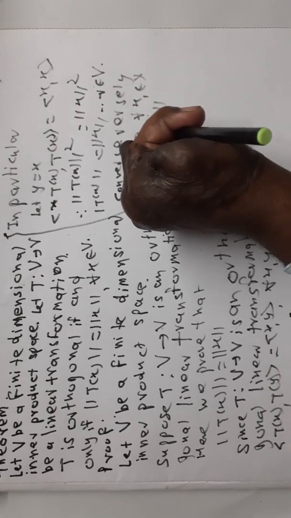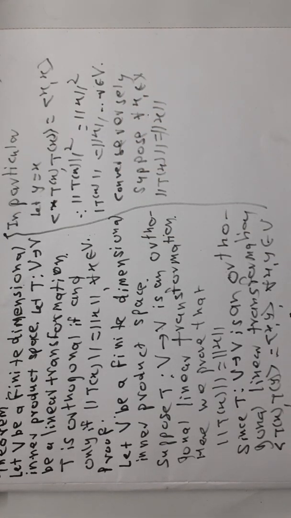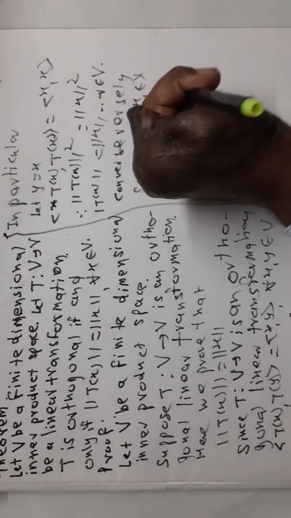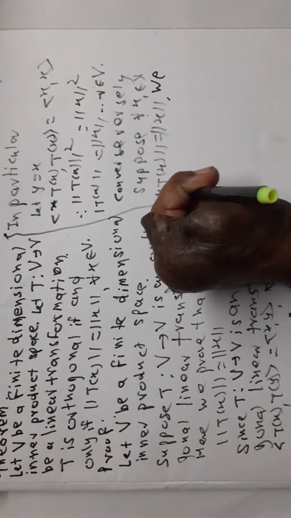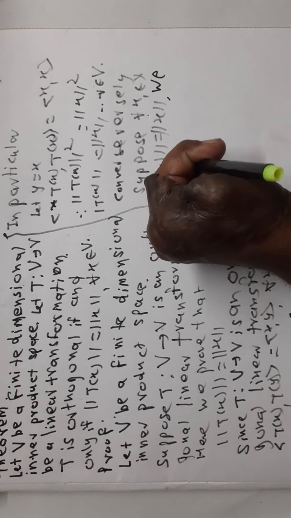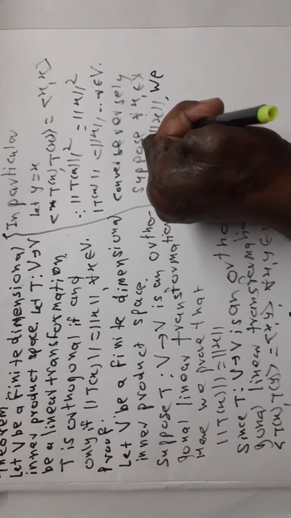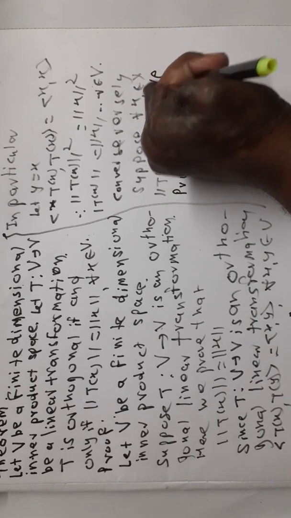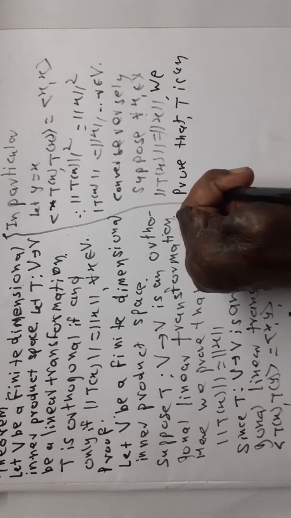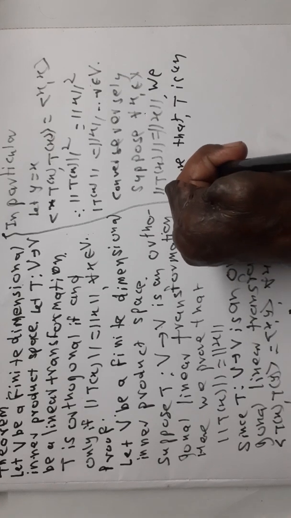We prove that T is an orthogonal linear transformation.